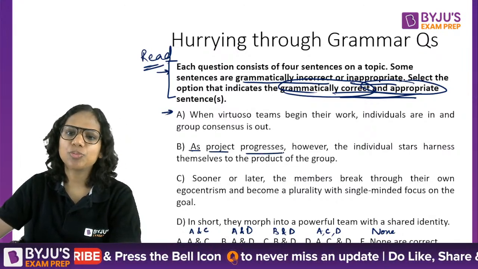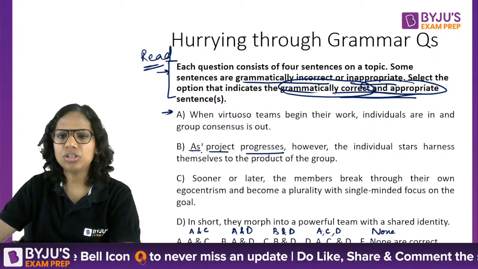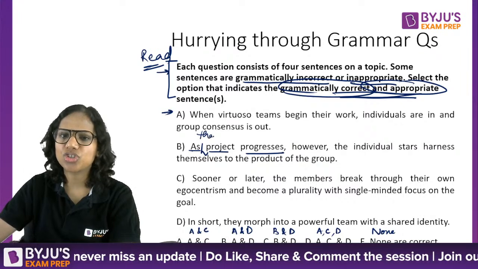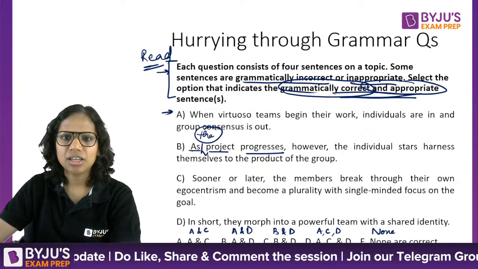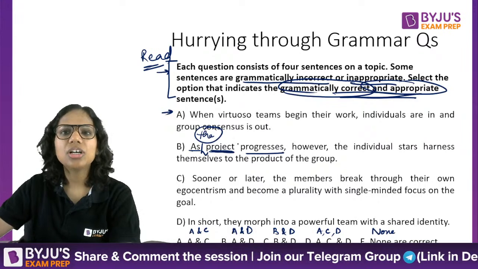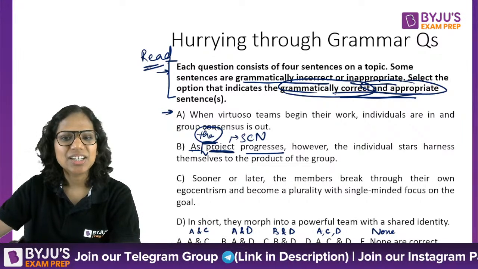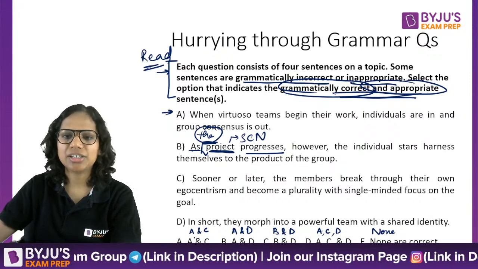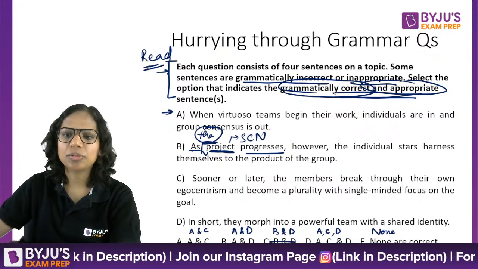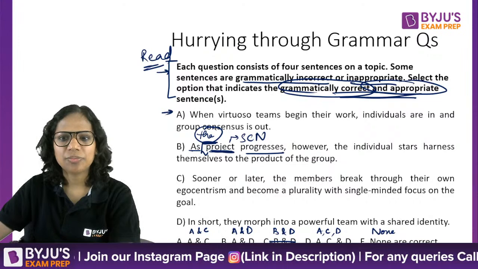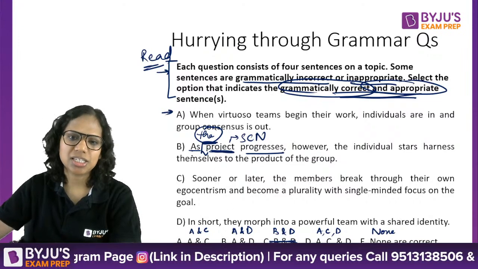As project progresses. Shouldn't it be as the project progresses? It's a singular countable noun. It needs something before it, right? So B definitely has an error, and therefore this C cannot be the answer.